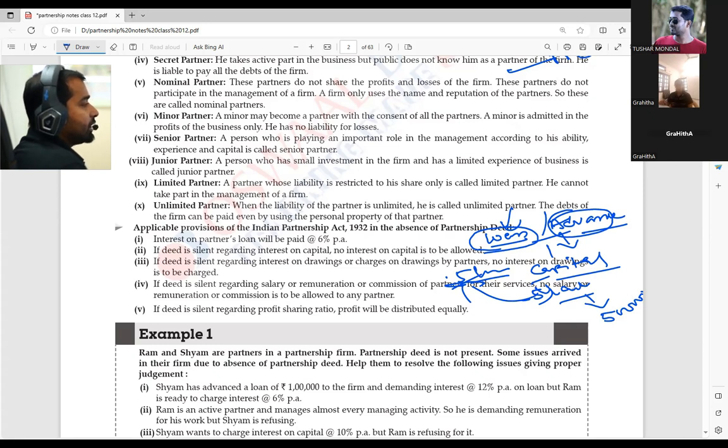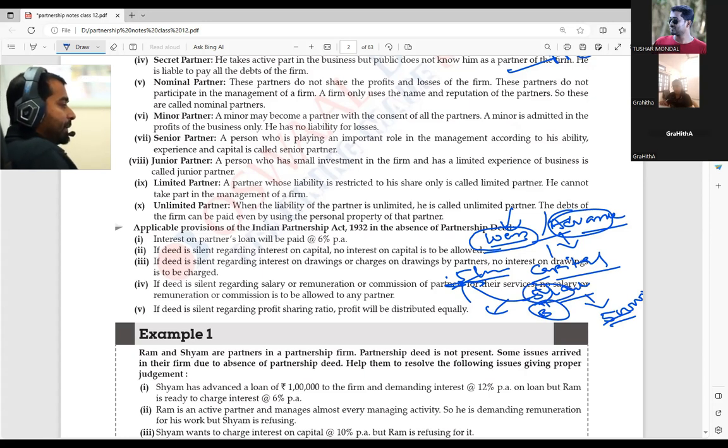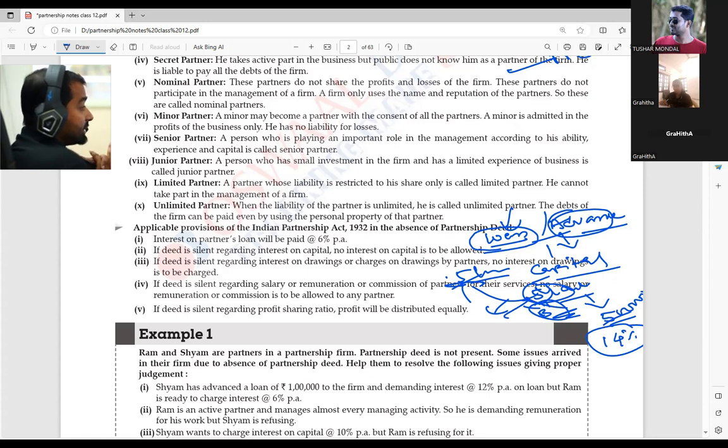So at that time where will the firm go? Firm will go to the bank or any other financial institution to collect that more 5 lakh, correct or not? But person B, for example, having lots of personal property, tells them: rather than you going to the bank that will charge 14% interest, you take that loan from me, that is an advance from me. I will not give it in the form of capital, I can give it in the form of loan. He is telling like that. Got the point?